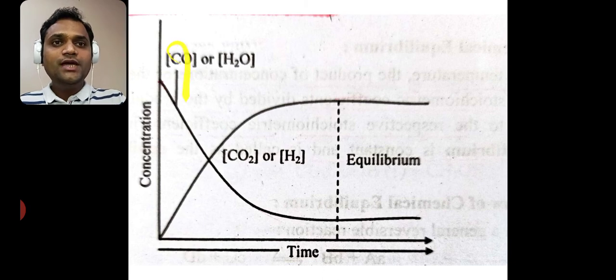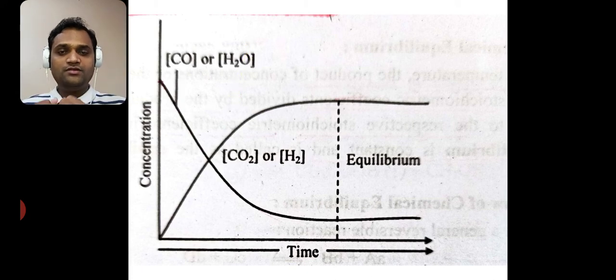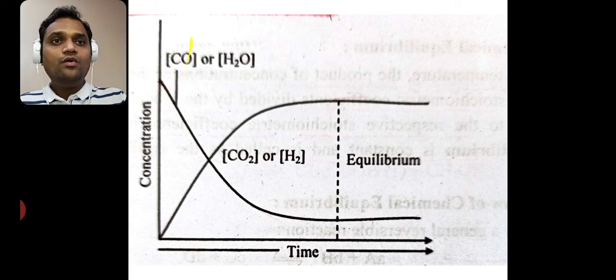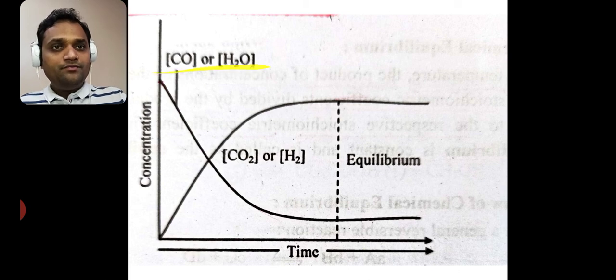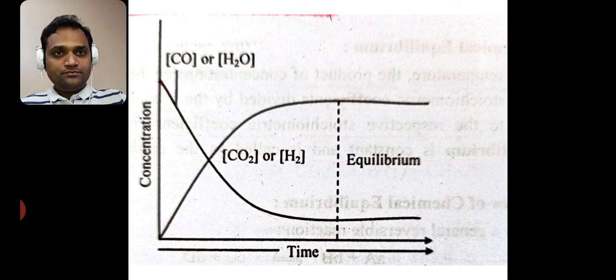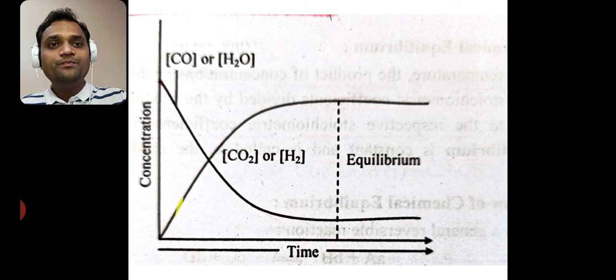Initially there is an equimolar concentration of carbon monoxide and water, the same amount of CO and of H2O. Now when they react together, when we plot a graph of concentration versus time, their concentration starts to decrease, and our products, carbon dioxide and H2, their concentration starts to increase.